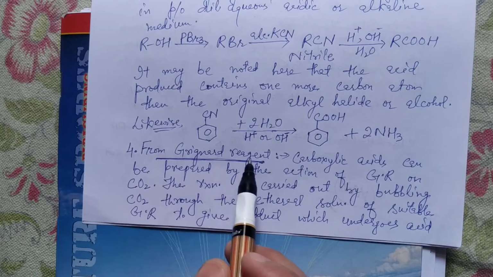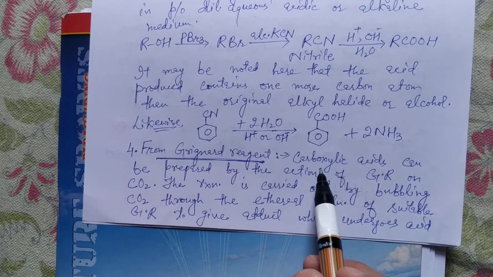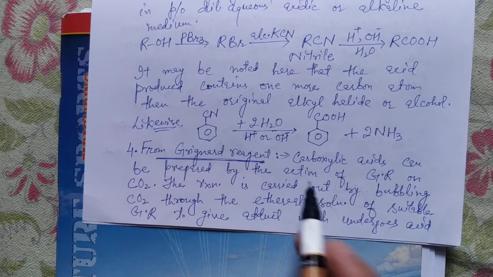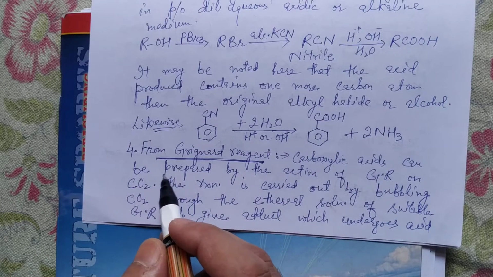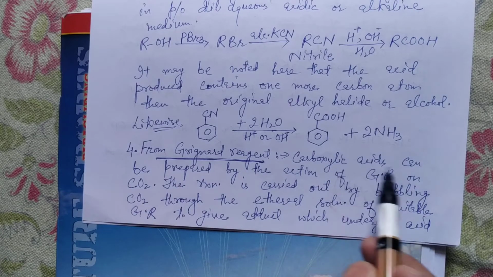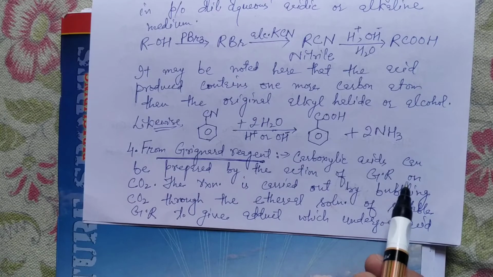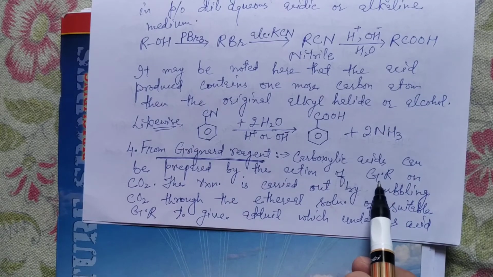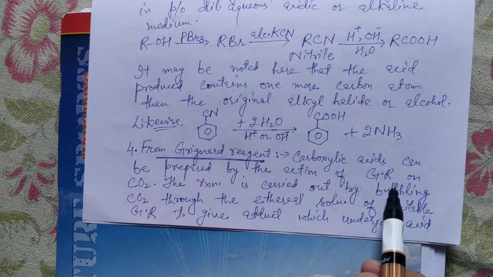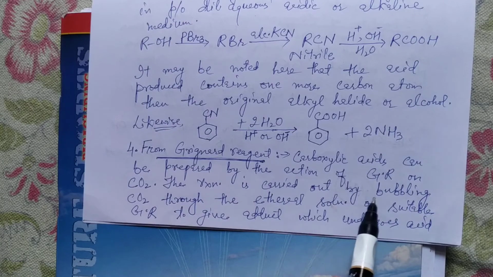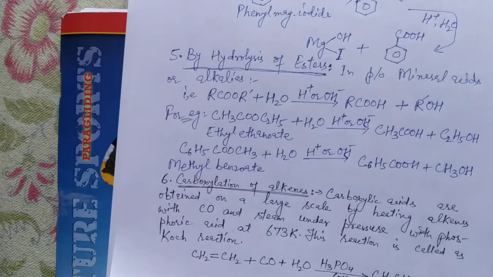Another method is from Grignard's reagent. You all must be knowing the simple formula of Grignard's reagent, RMgX, where R may be an alkyl or aryl group. So carboxylic acid can be prepared by the action of Grignard's reagent on carbon dioxide. This is quite simple. Grignard's reagent upon reaction with carbon dioxide yields carboxylic acids.